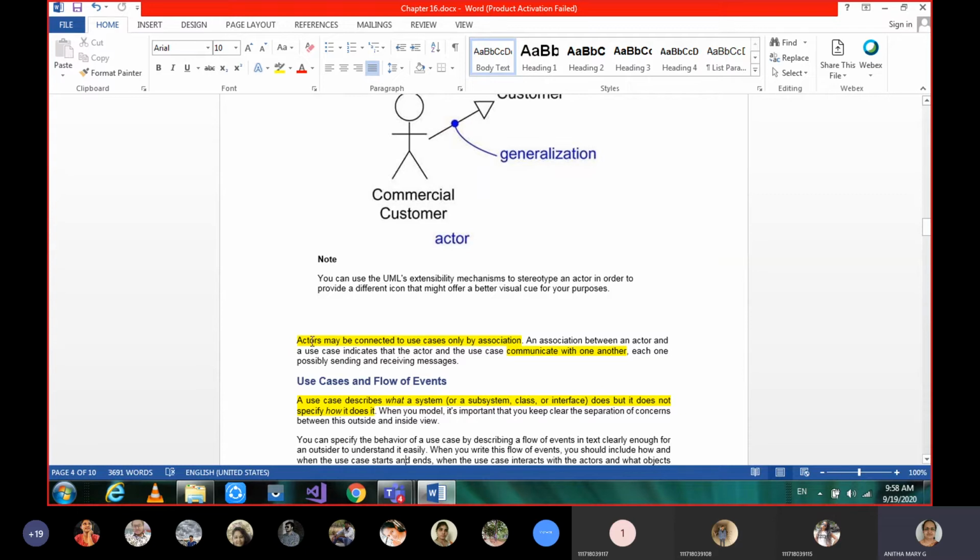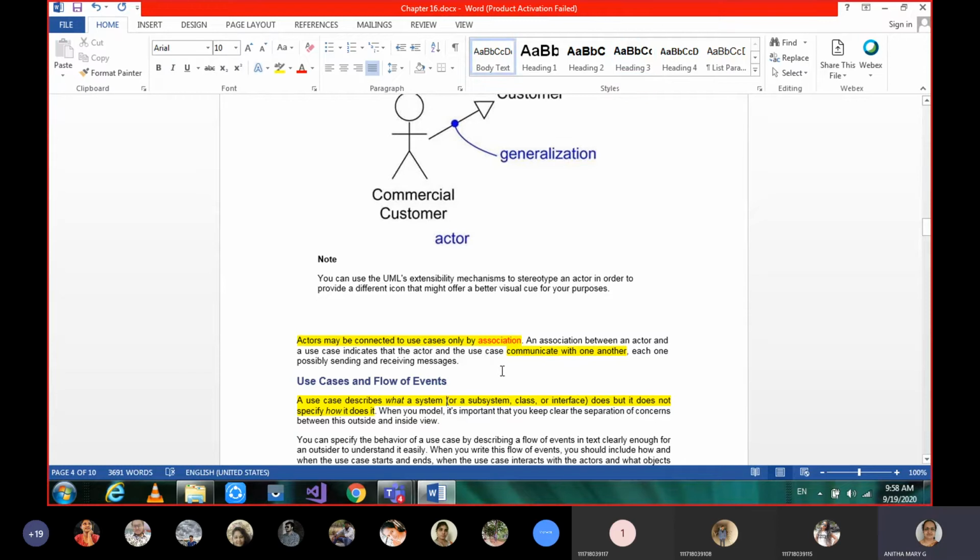And you have to remember that actors and use cases are connected by association. Make a note of this point. Mostly actors and use cases are connected by association. Why? Because association is bidirectional communication. The actor will be communicating with that use case and the use case will be communicating with the actor. That is two-way interaction, so that's why mostly it will be association only.